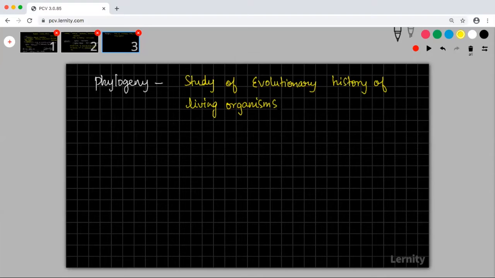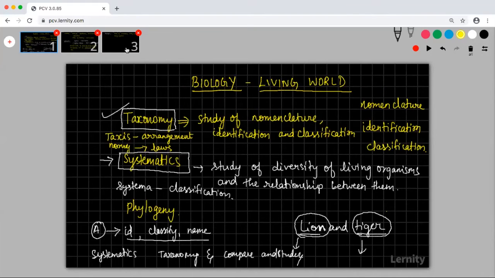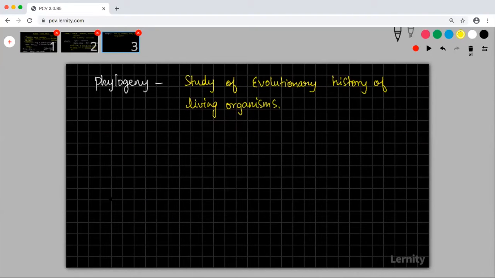What we are trying to study in phylogeny is how an organism has evolved. If you are going to talk about human beings, let us talk about human beings.